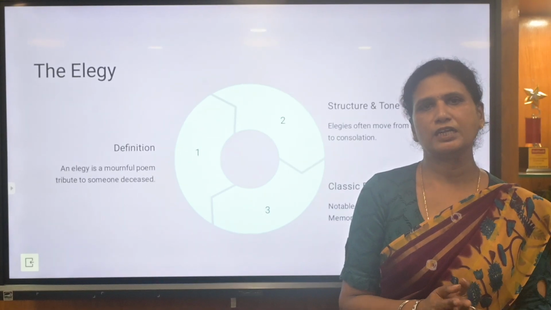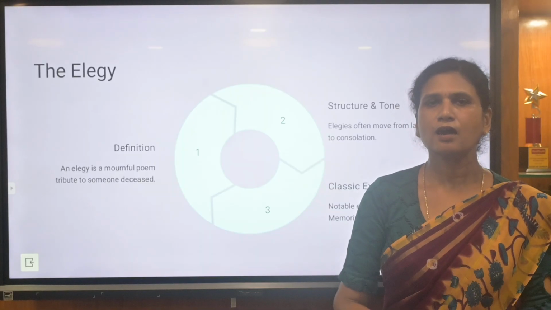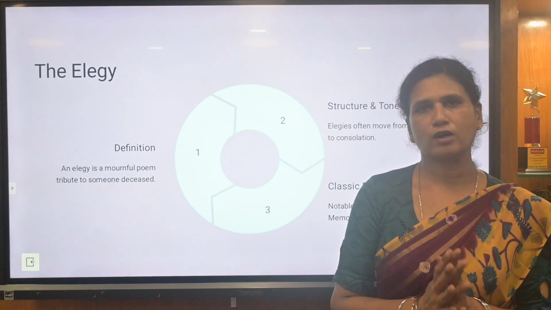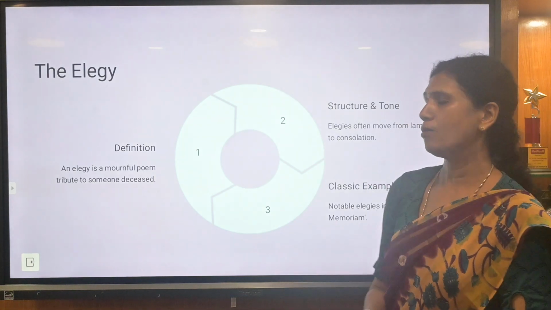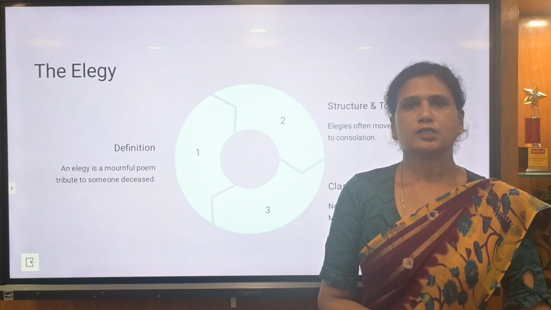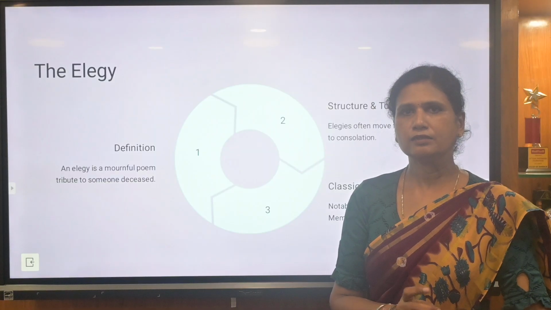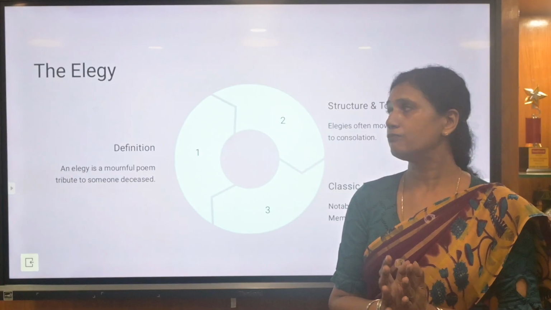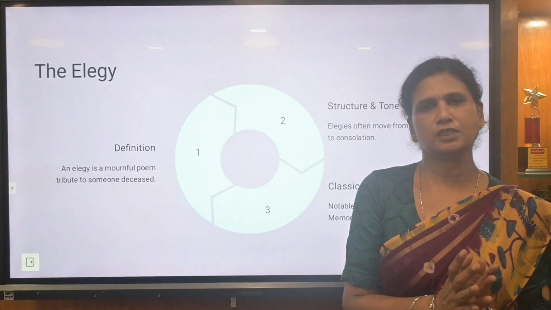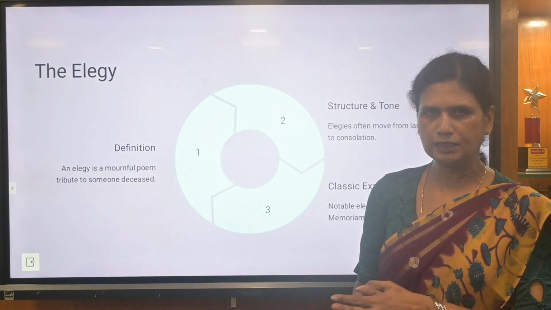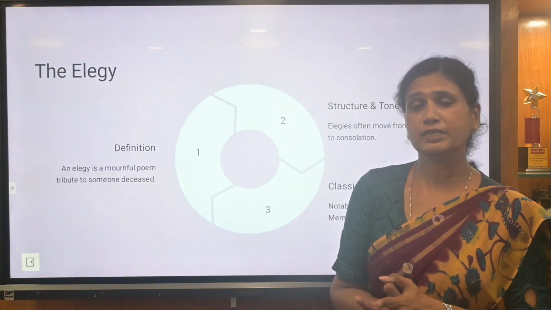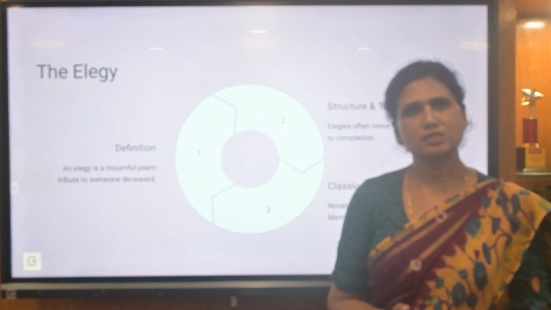And now, the second element of poetry, as I told you, the first, lyric, is over. So we talked about lyrics, what the forms of lyrics are, how lyrics are used, and what themes are used. Now we will go to the second form of poetry. So poetic forms, that is called elegy. From the word elegy itself, we know that elegy means something which is not very happy. A poet who writes an elegy, that is elegy as a form, means a tribute. That means the author is very sad.